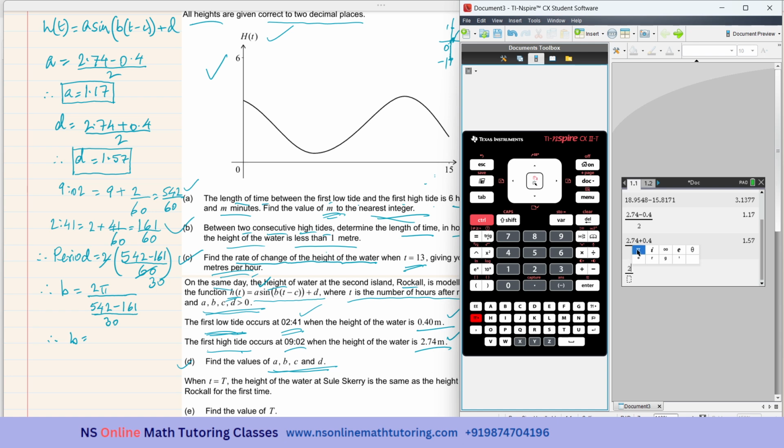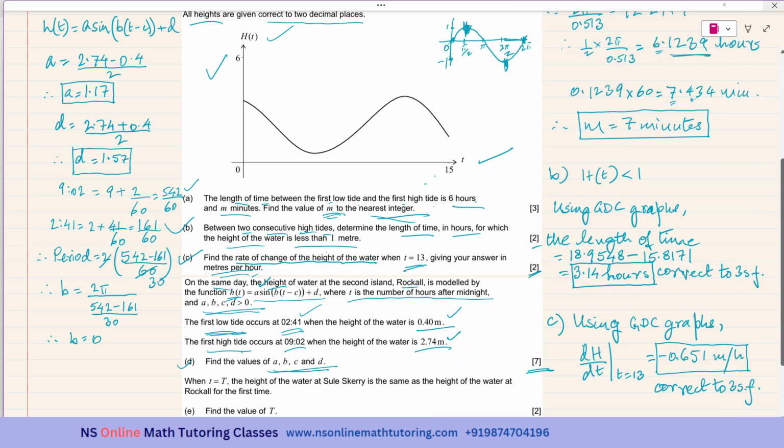2 pi, and it is again, I need this one. It is 542 minus 161 divided by 30. Okay, and you can come up, and it is 0.4947. So up to three significant figures, it will be 0.495.